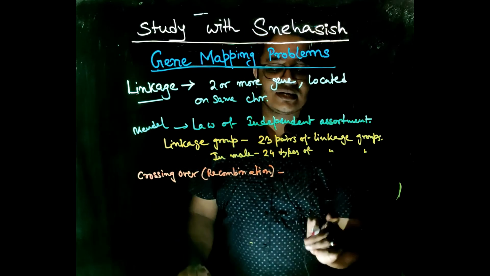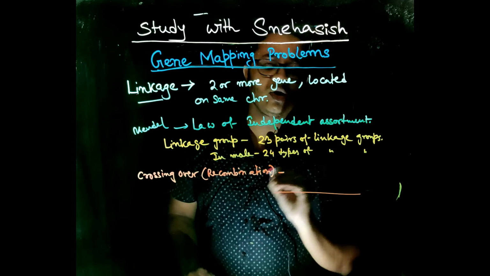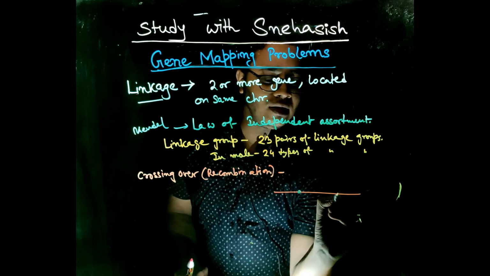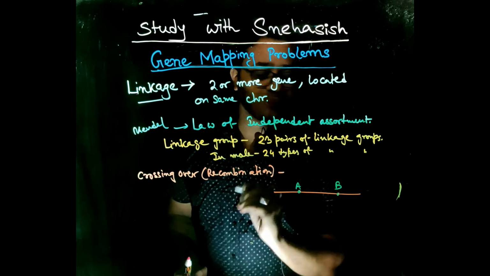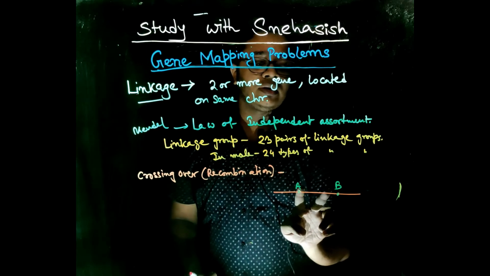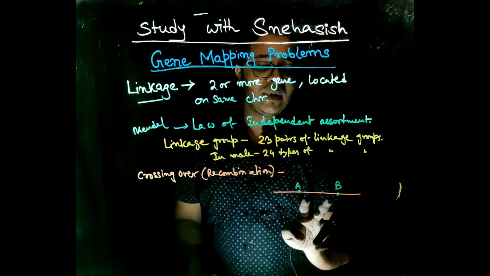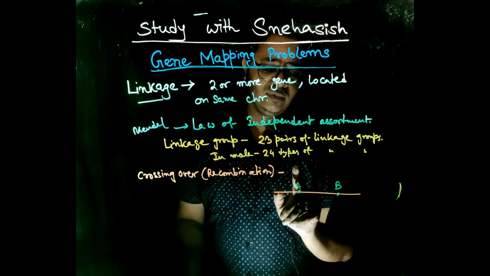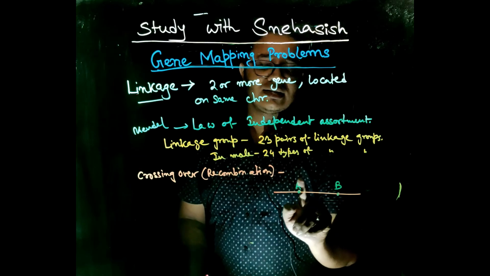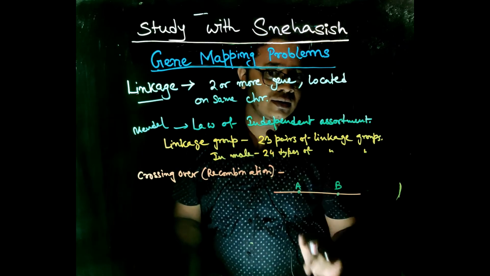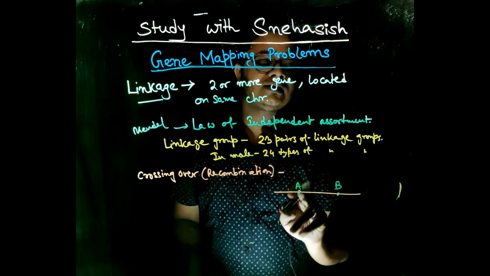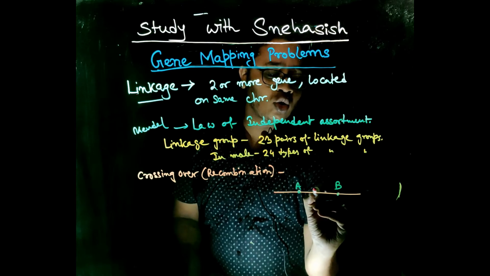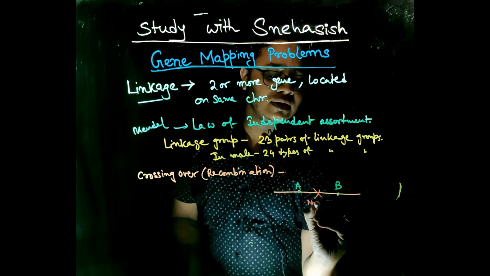What happens is that, suppose this is a chromosome. In this chromosome, suppose there are two genes A and B. Now these genes A and B are separated by many base pairs of DNA. If the two genes A and B are linked genes, that is, they tend to go as a group, then there will be no crossing over between these two genes.